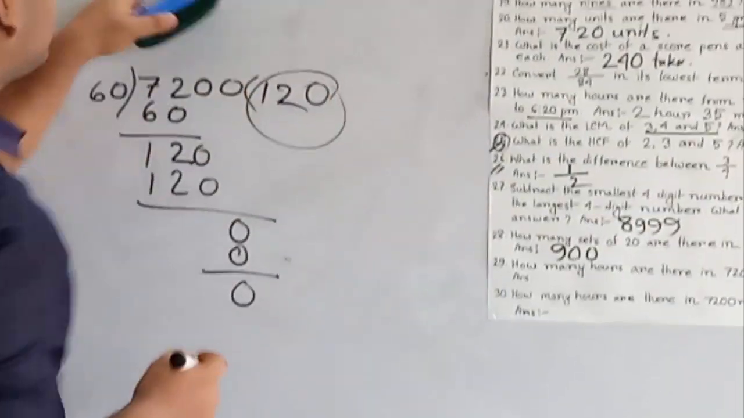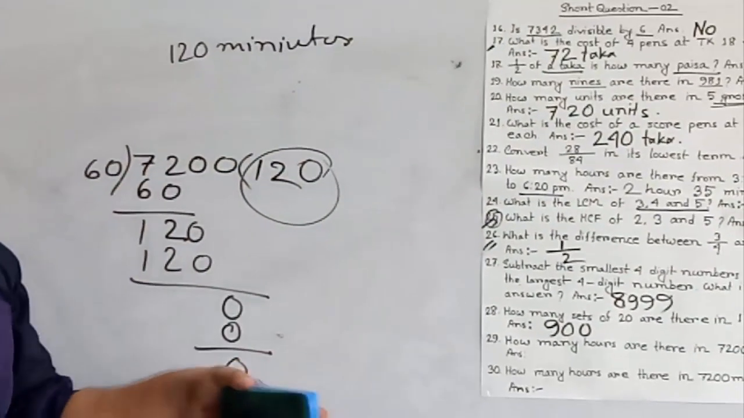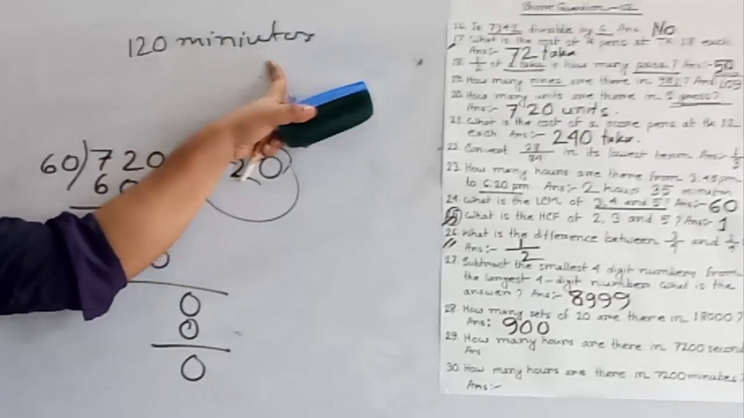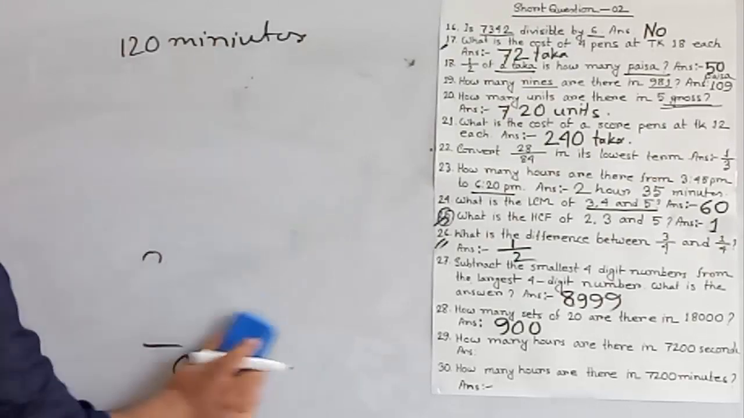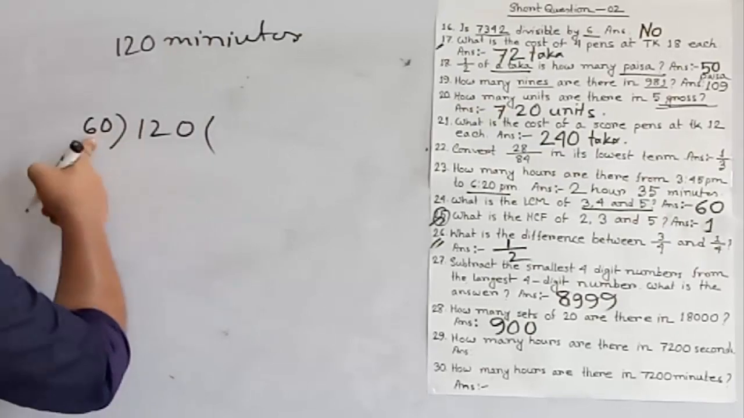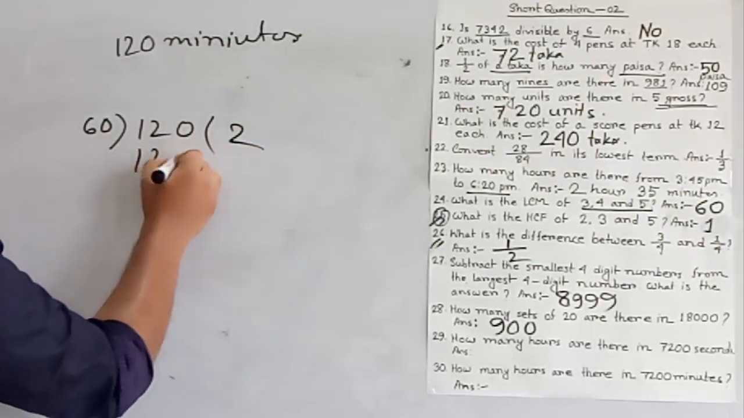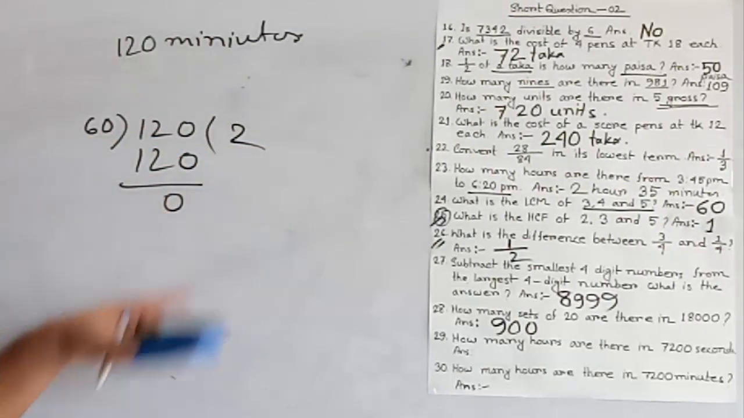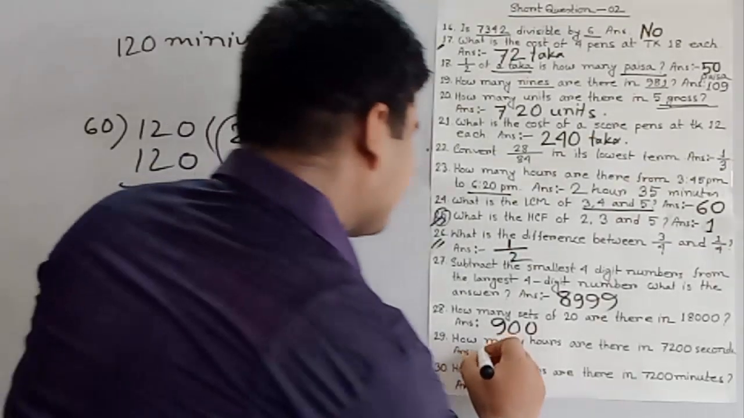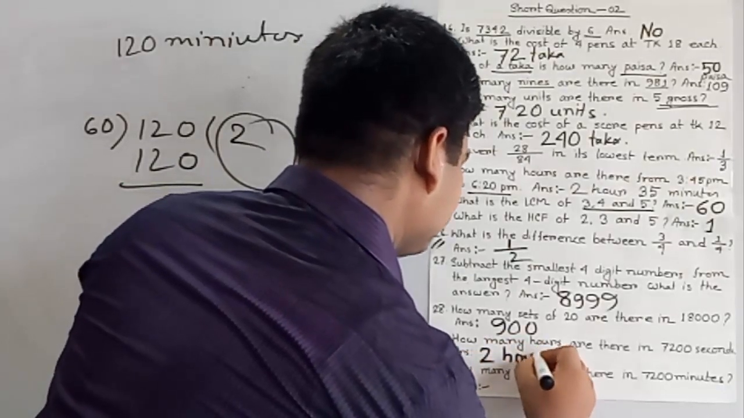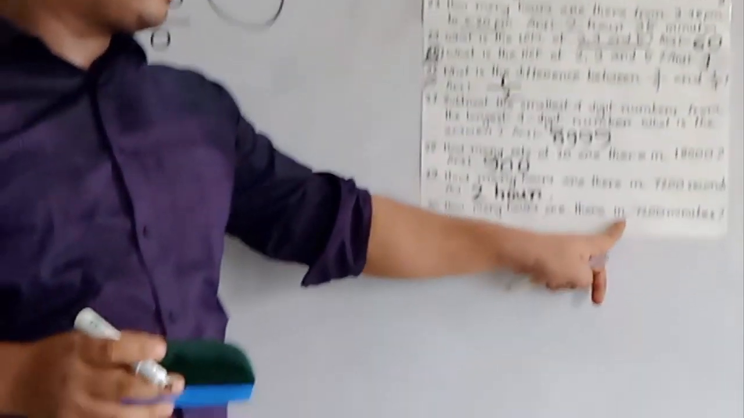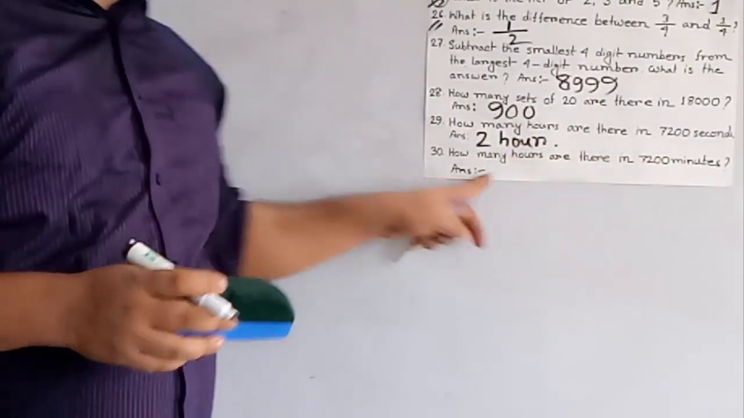So now we convert these 120 minutes into hours. How can we do this? We divide this number by 60, because 60 minutes make an hour. So 120 divided by 60. In 120, 60 goes in 2 times. That means 120, we subtract, then get 0. So 2 hours is the answer.